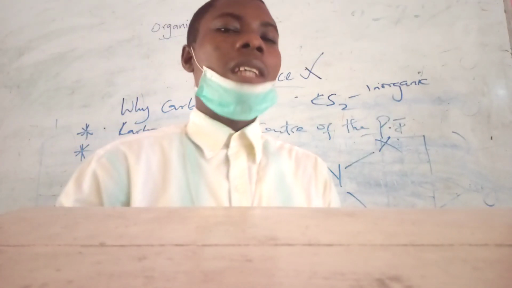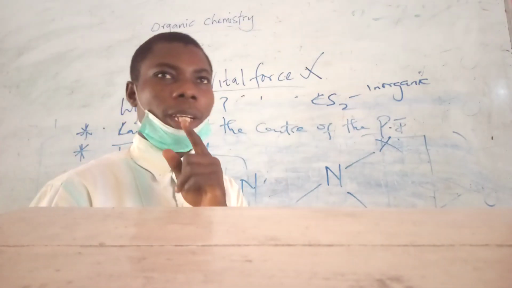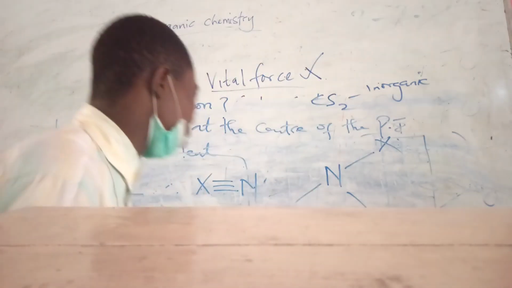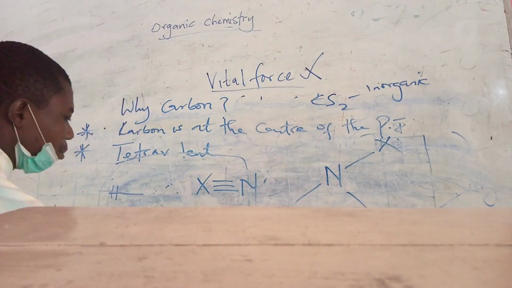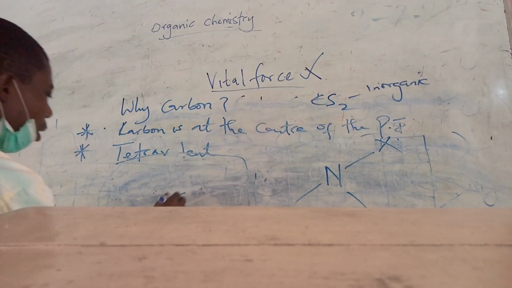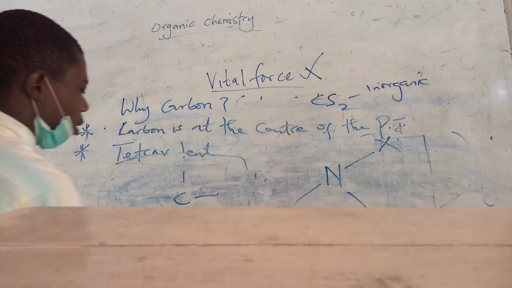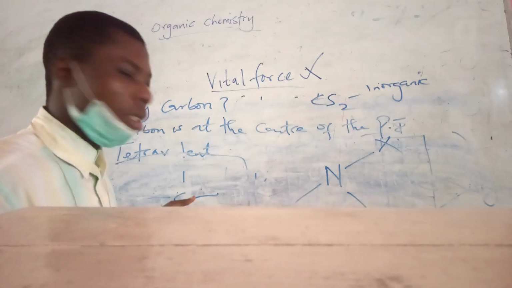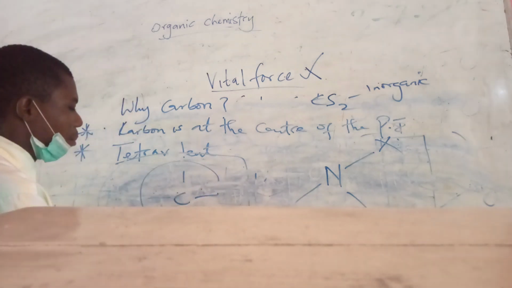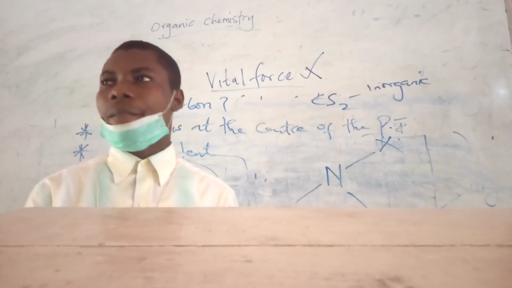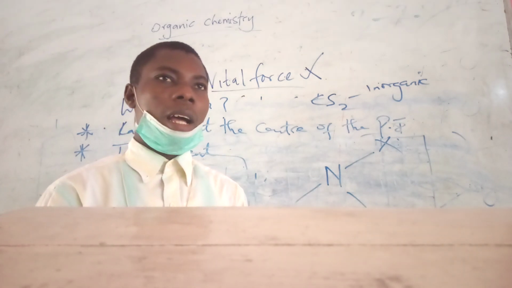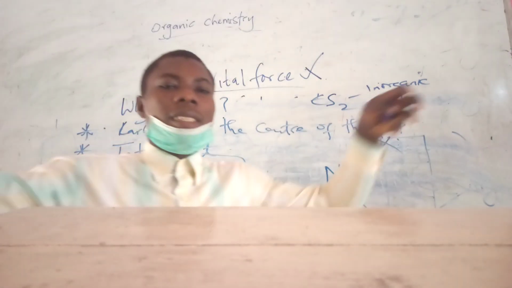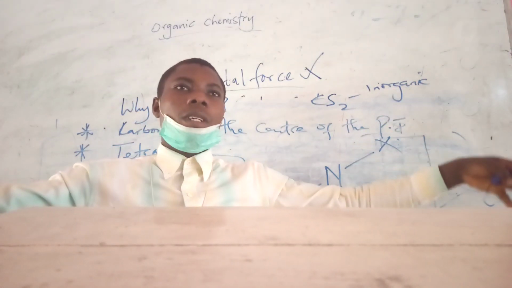So what we are saying in essence is that carbon is very important because, under normal circumstance, it has 4 bonds surrounding it. It is not all elements in the periodic table that has this special ability, tetravalence. Carbon is able to assume tetravalency because it is sitting at the center of the periodic table.